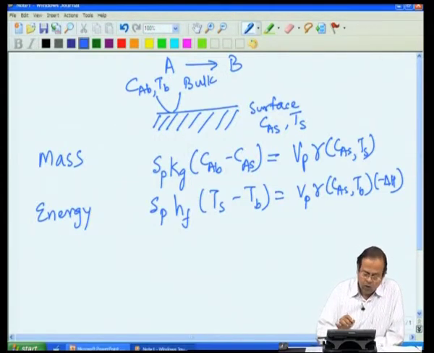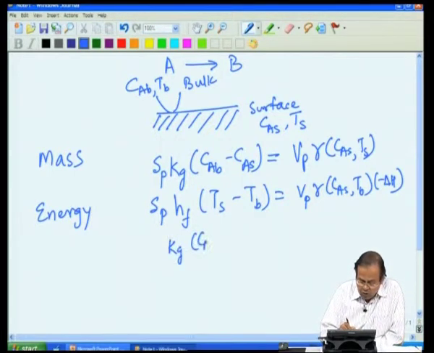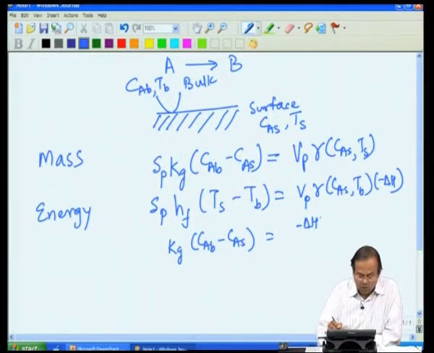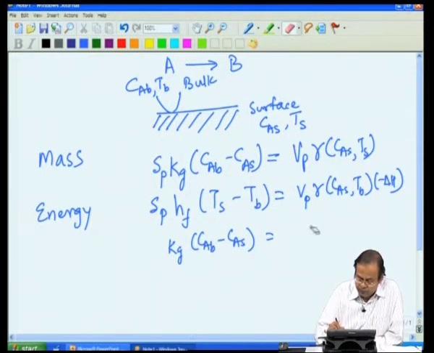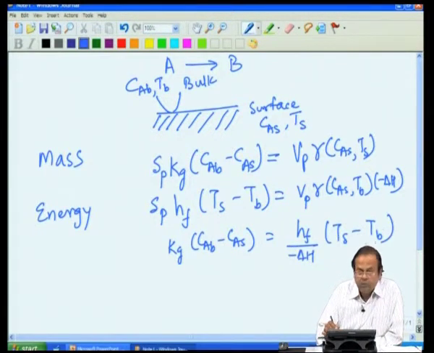If we look at these two equations, I can divide the first equation by the second and rearrange, and we get kg into CAB minus CAS equal to hf divided by minus delta H into TS minus TB.